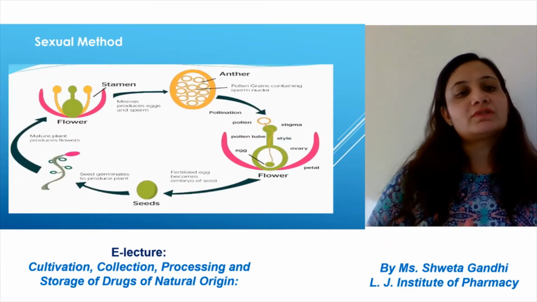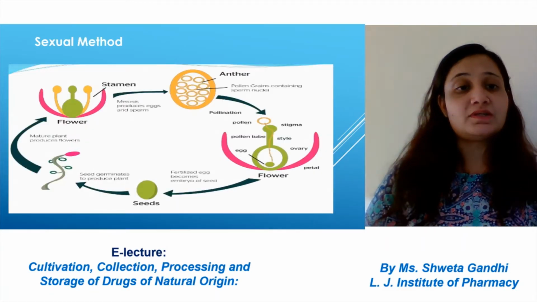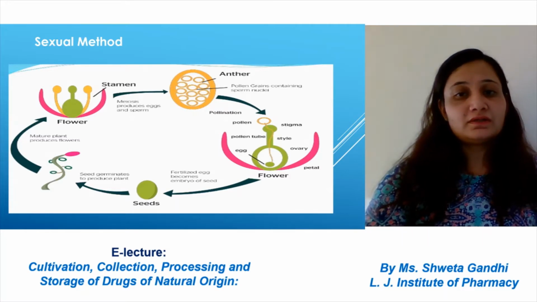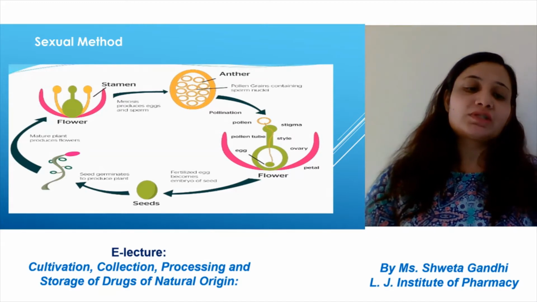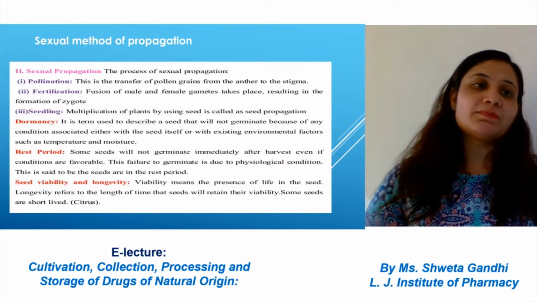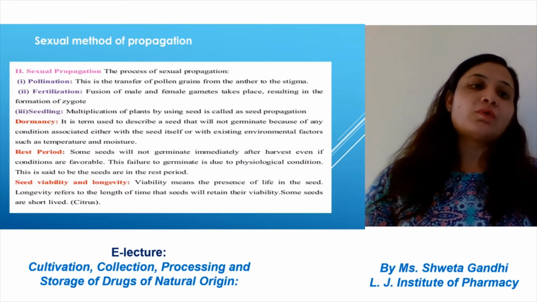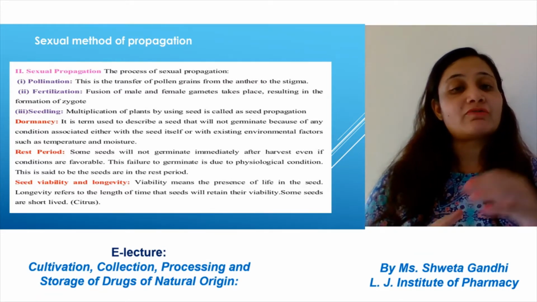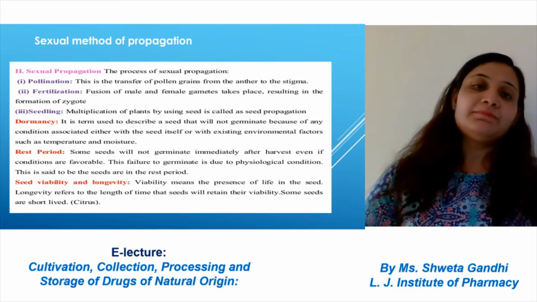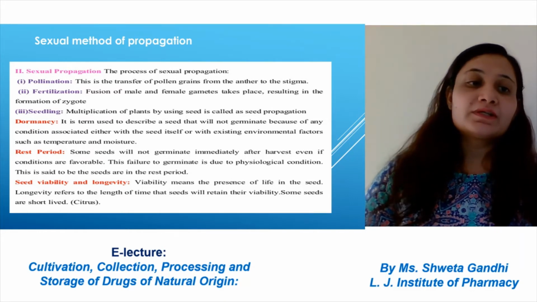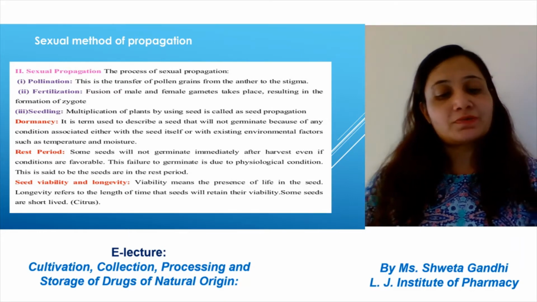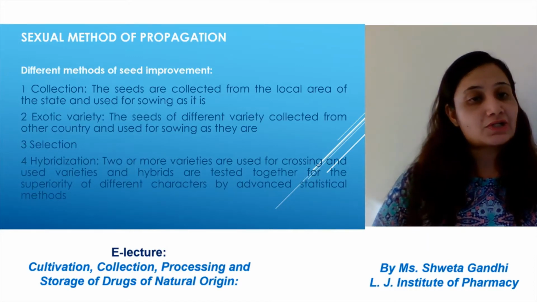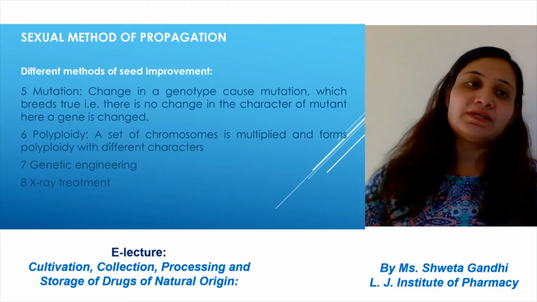This is the way the sexual method is done from the seeds, the flower, anther. This is the way the sexual process is done. The sexual method of propagation involves pollination, fertilization, seedlings, and multiplication of plants by using seeds, which can be done by seed propagation. It can be done by dormancy, rest period, seed viability. Different methods of seed improvement are collection, exotic variety, hybridization.